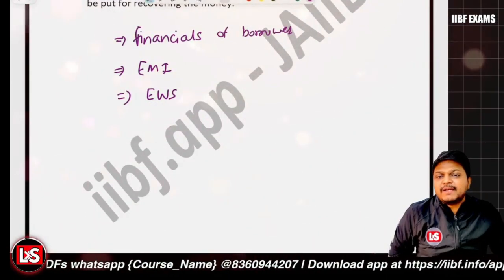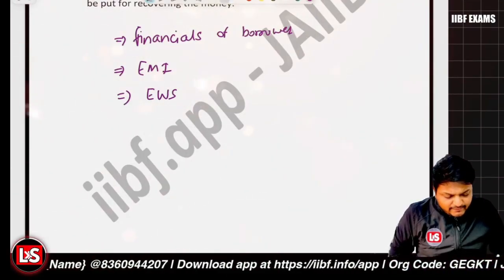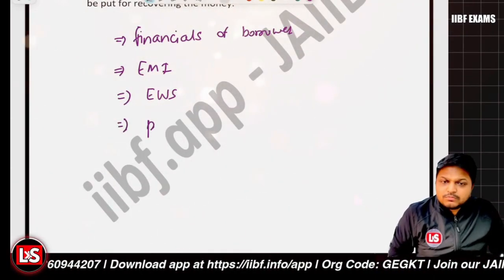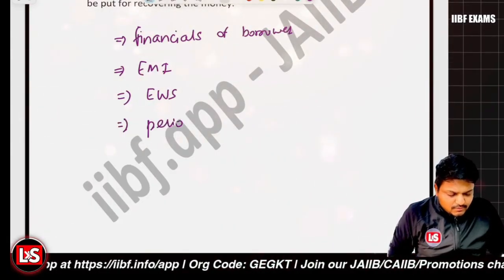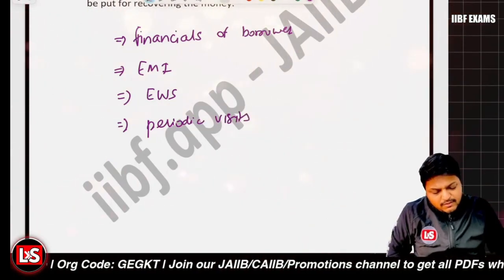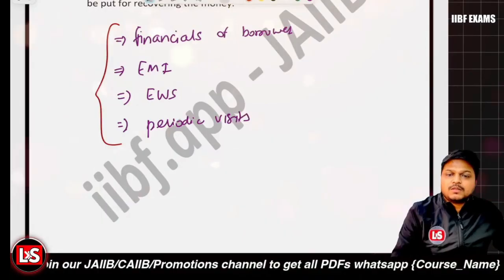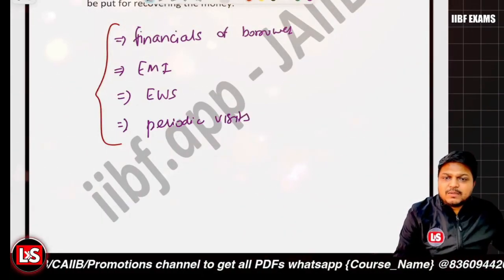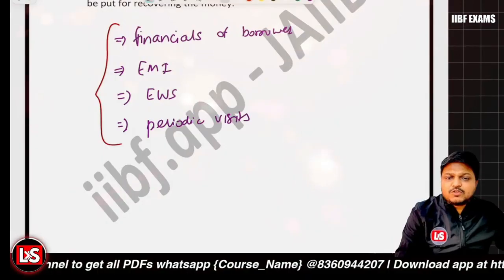If those are not submitted in time, it means there is something fishy, right? And definitely we can go for periodic review, like physical visits to the customer's place. So these are the different tools which can be used for monitoring purposes. Clear with it so far?